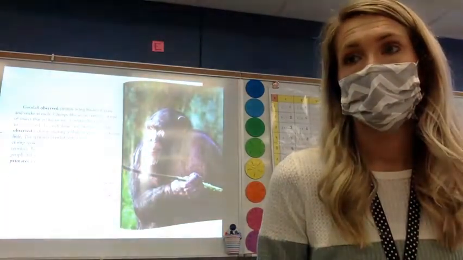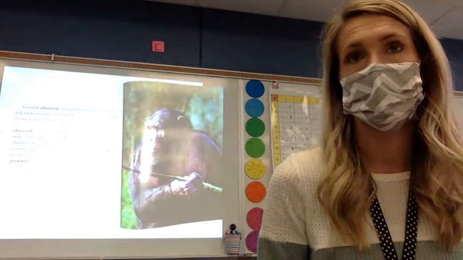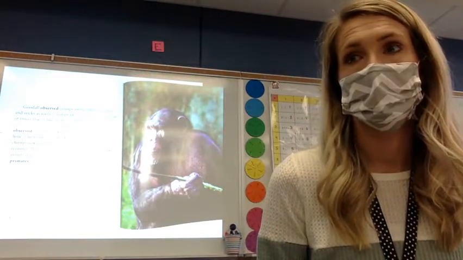Chimps like to eat and like to try to find insects.